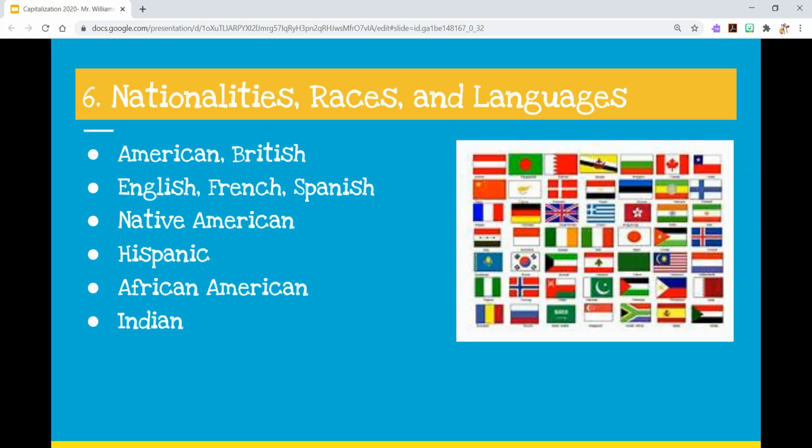So there's nothing really else to add to this slide. I guess one sillier thing I'll mention is that if you're talking about a fantasy novel or a sci-fi, and you're talking about alien planets, like a good example from Star Trek would be Klingon, you capitalize that. That is the name of a specific nationality or a specific race. So just keep that in mind that if you're ever referring to that for any of these groups and any other nationality, race, or language, it's going to be capitalized.